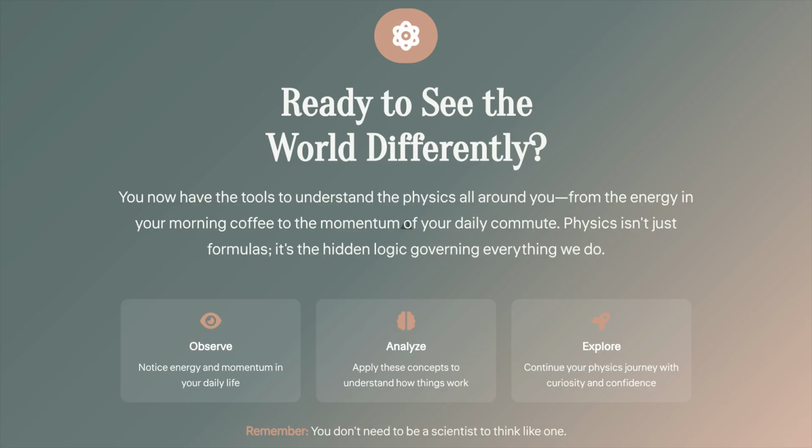You now have the tools to understand the physics around you. Remember, physics is the hidden logic governing everything we do. Observe, analyze, and explore the world with new curiosity and confidence.